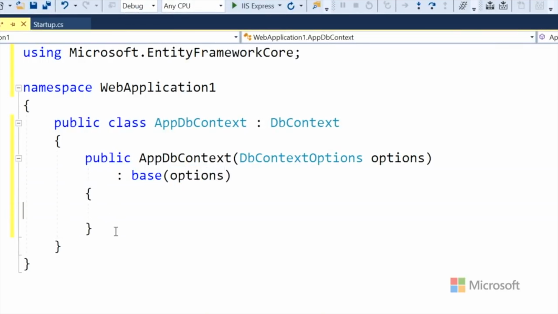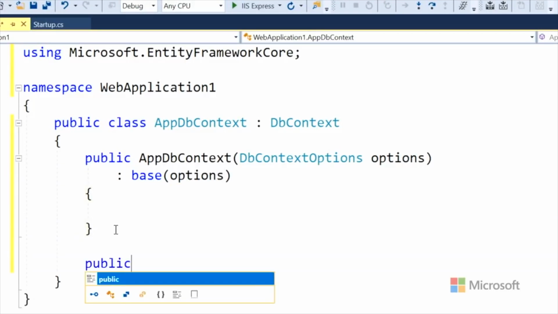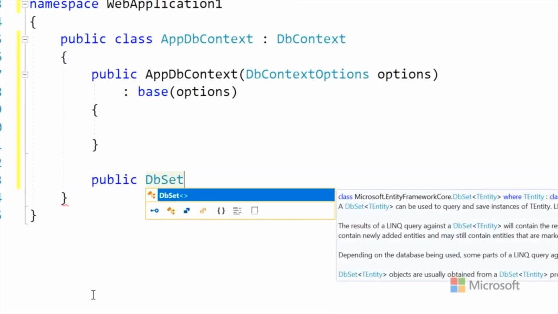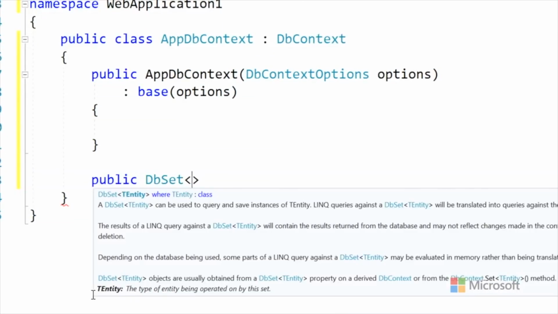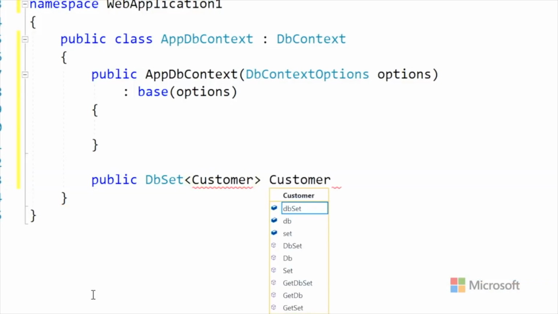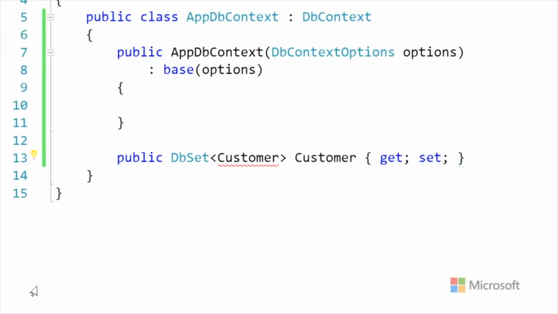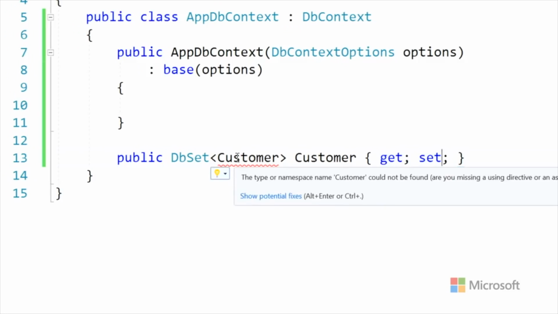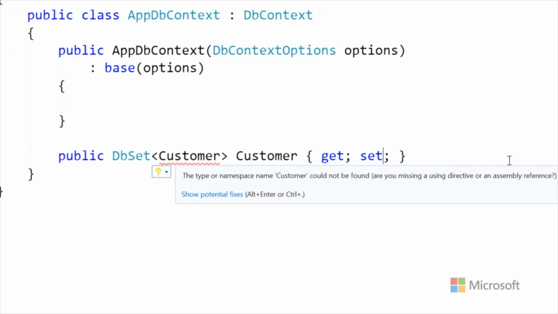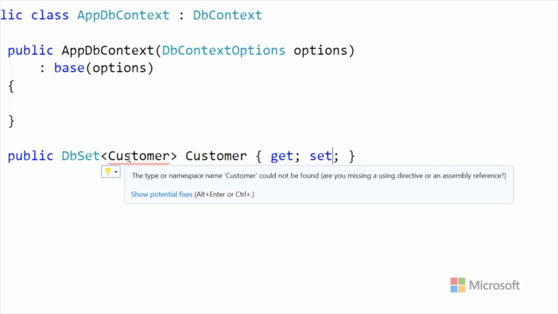I do. And then we're presuming you're going to have a set of some sort. We're going to have a set of, what do you say, customers? Yes. So we have a DbSet of Customer. Customer does not exist yet. That's why it's squiggled out. And then we do the getter and setter, get set. Okay. Customer is squiggled out: the type or namespace Customer could not be found. Well, that's true because we haven't made one yet. No, we've not made it up.